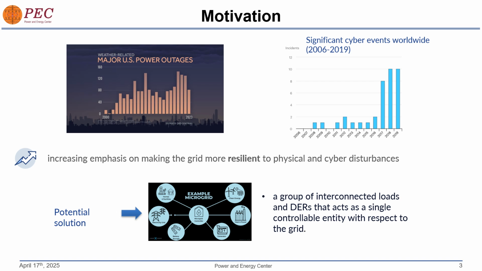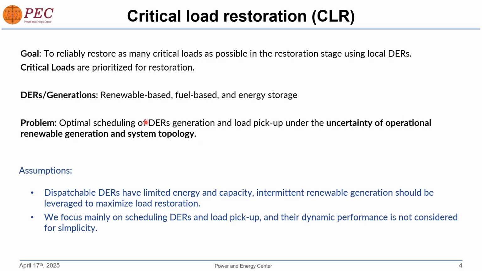And one of the potential solutions is to use a microgrid. A microgrid is a group of interconnected loads and DERs that acts as a single controllable entity with respect to the grid. So that's why the problem of critical load restoration comes in inside the microgrid. In case there is a power outage, you could actually restore some of the loads by controlling these distributed